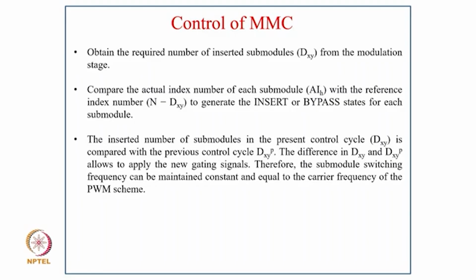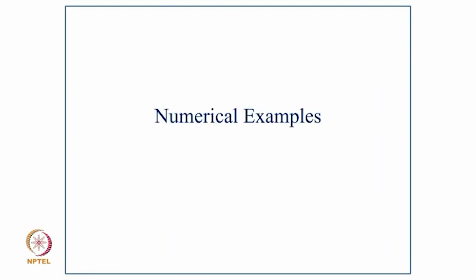cycle DXYP, and the difference allows the apply to new gating signal. Therefore, the submodule switching frequency can be maintained constant or equal to the carrier frequency of the PWM scheme. Now coming to numerical example.